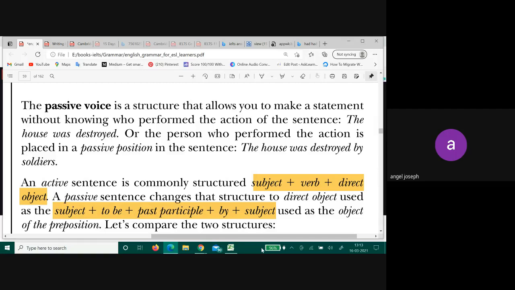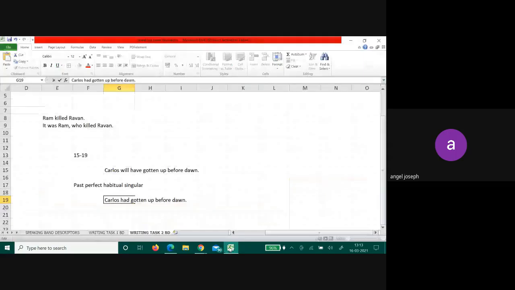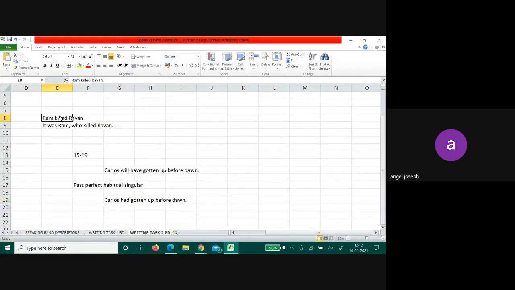To show you a very simple example, look at this. This is an active sentence. Ram killed Ravan. You will start the sentence by the object.